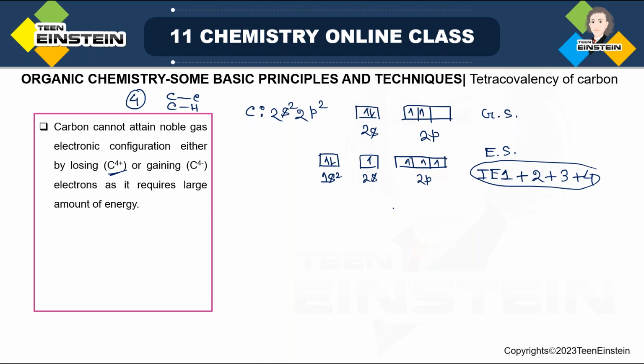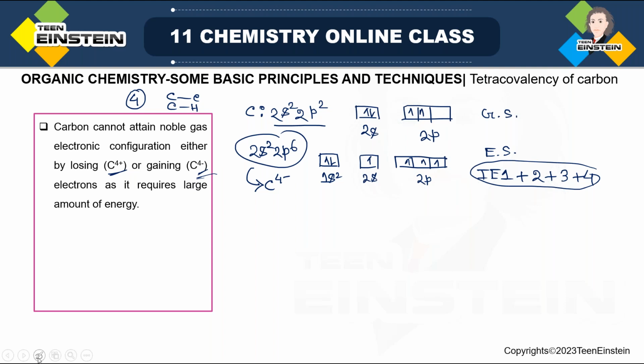In another case, why not make C4- by adding 4 extra electrons? Adding 4 extra electrons converts 2s2 2p2 to 2s2 2p6. But that formation is also not possible because it is also a highly energy-requiring process. The electron gain enthalpy to form C4- would also have to be very high, which is not possible here.